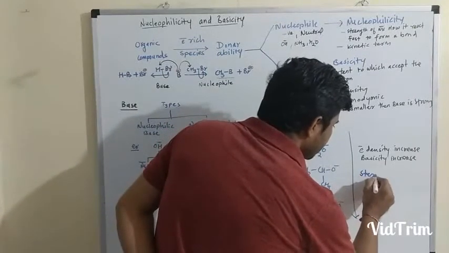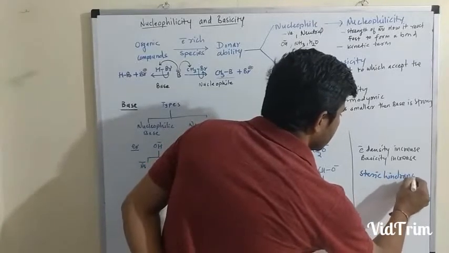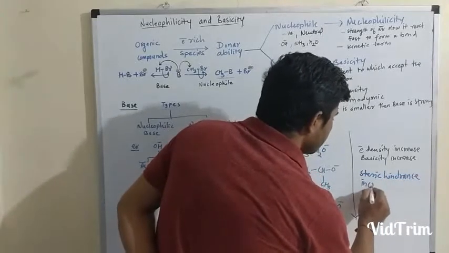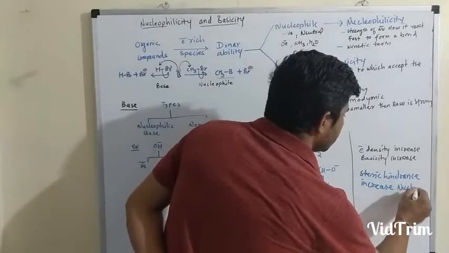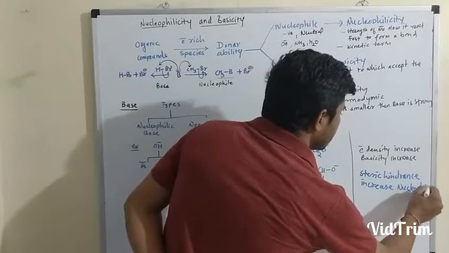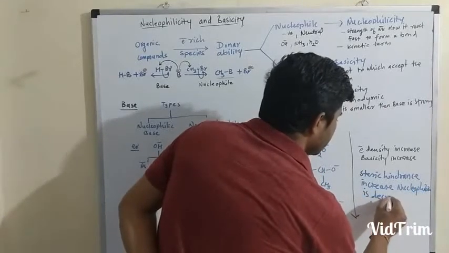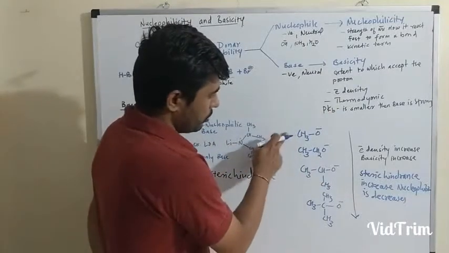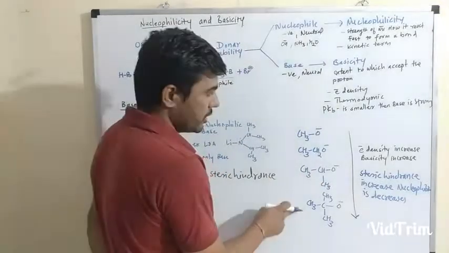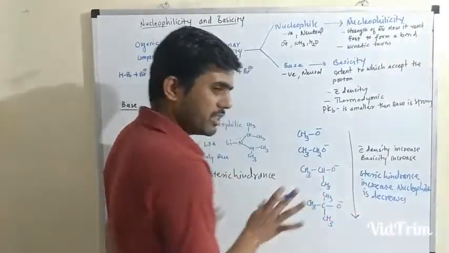As steric hindrance increases, nucleophilicity decreases. From top to bottom, from methoxide to tertiary butoxide, the steric hindrance increases. So due to this, nucleophilicity decreases.